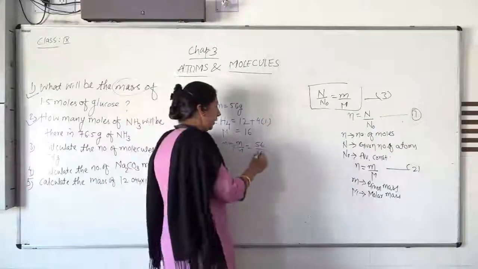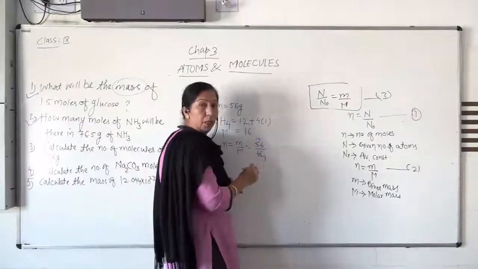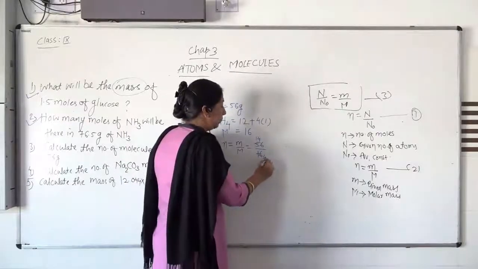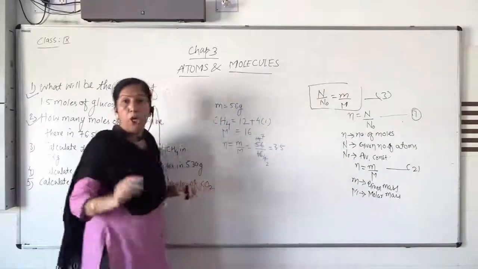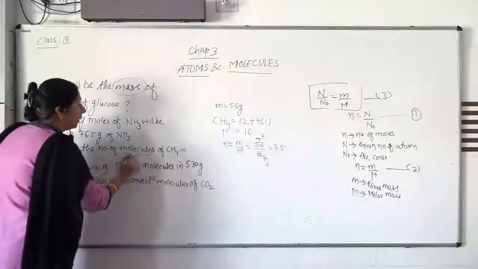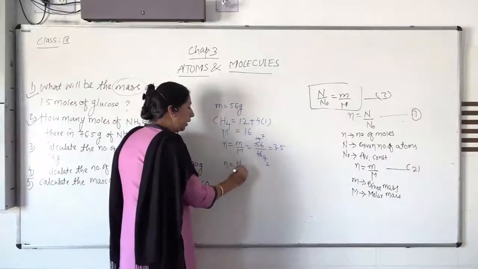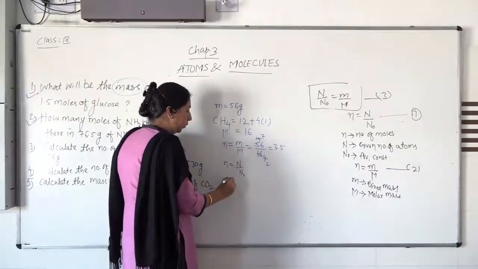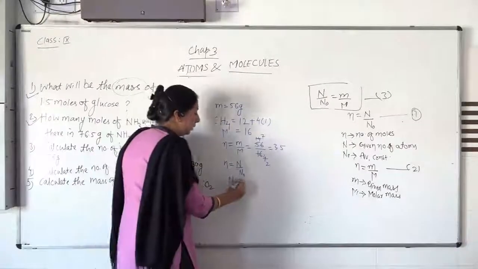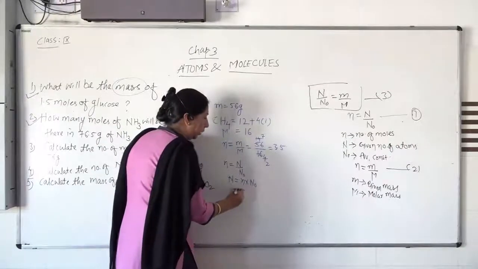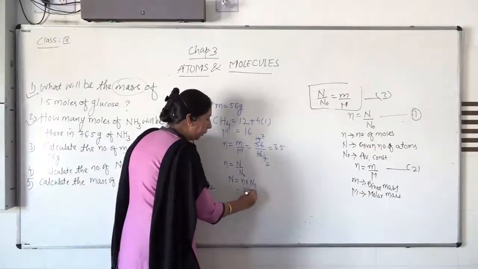Now you go on dividing. 4 fours are 16, then 4 fours are 16. Once again this one is 2 and here 7. This means 3.5 mole. But you have to find the number of molecules. As we know, n is equal to number of molecules upon Avogadro number. But you have to find the number of molecules, so capital N is equal to n into Avogadro number. Here we write either 7 by 2 or 3.5